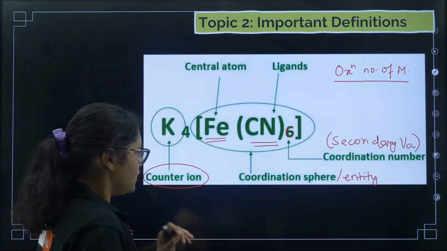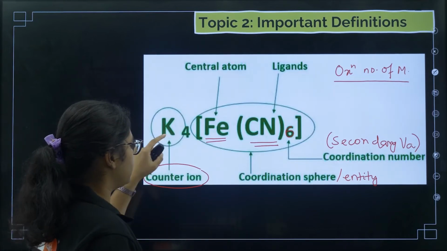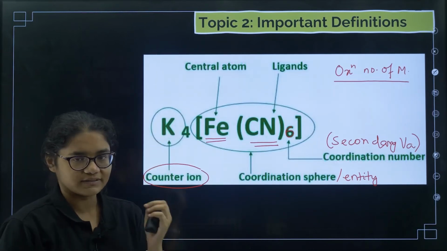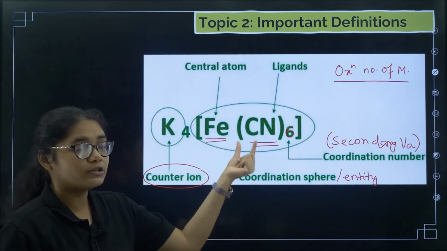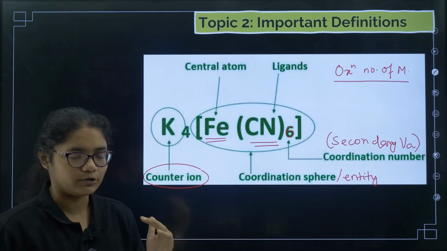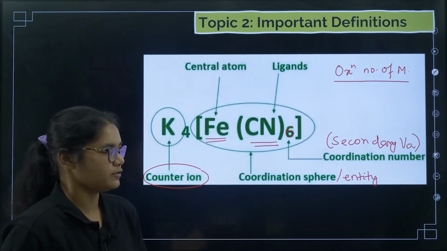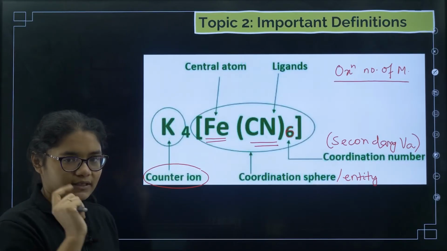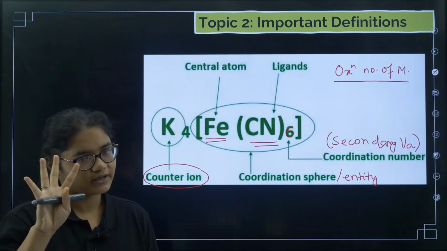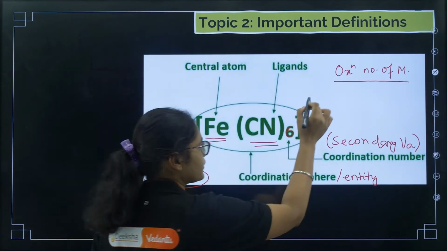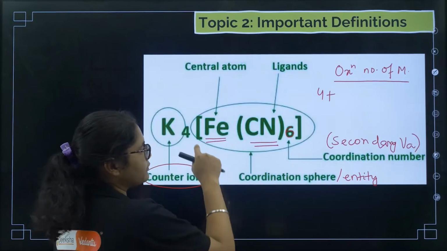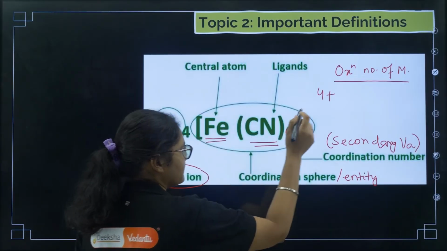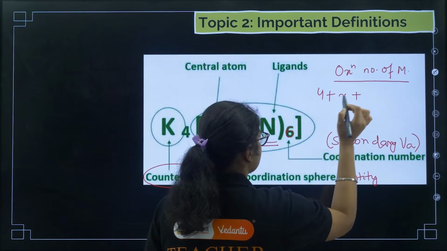Just how we calculate oxidation number in a redox reaction, same thing, but you need to know the charge of the ligands. That I will tell you. For this particular example we will solve it. There is potassium, each potassium charge is +1, so there are 4 potassium, so 4, plus Fe, we want to calculate the oxidation number of Fe, so let it be X, plus CN.